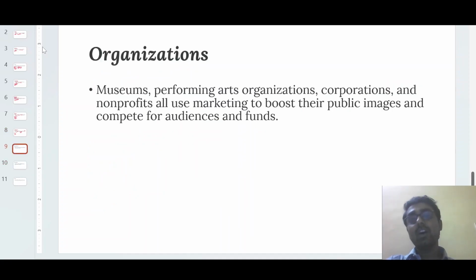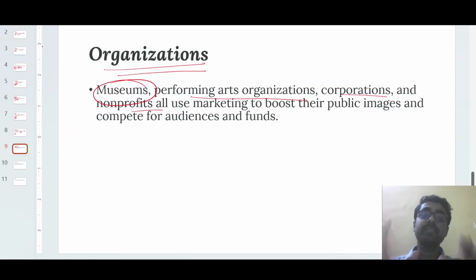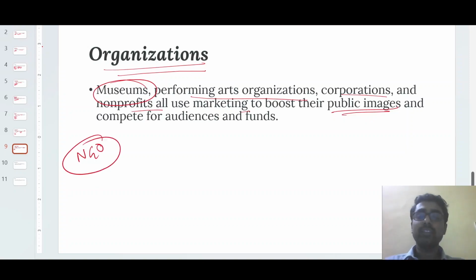Next is what? Next is the organization. So organization is all about different organizations or institutions. So the museums, performing art organizations, corporations, non-profit organizations, all of them can use different marketing to boost their public image. Just think about NGOs. You know that an NGO basically serves the society, right?